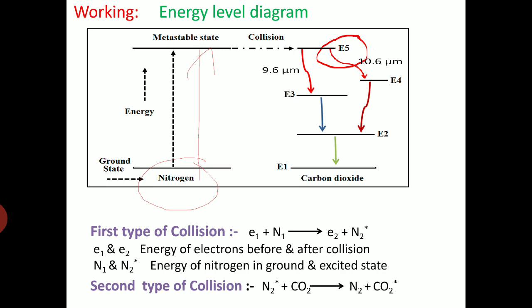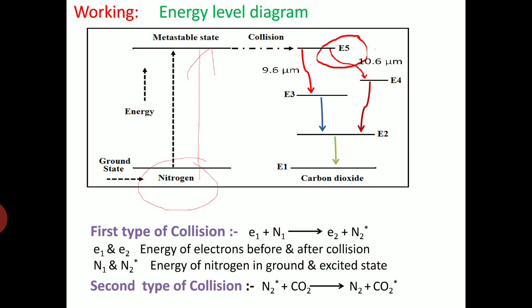So both the energy levels have the same energy, that is, the metastable state of nitrogen and the E5 energy level of CO2 have the same energy level. Therefore the energy transfer takes place from nitrogen to carbon dioxide. Okay, so such type of transfer takes place, and the nitrogen atom comes to the ground state. Now the carbon dioxide laser is in the higher energy state.